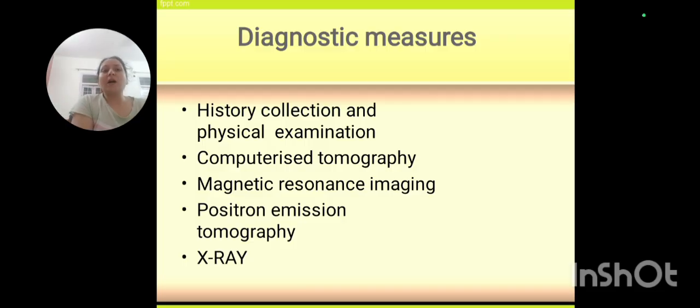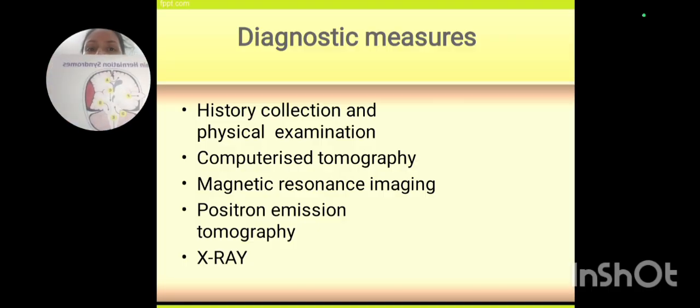Okay, now this is one of the complications. Before we start with the diagnostic measures, there is a second complication which is very important. Hemorrhage is the first complication. The second complication is herniation. I have already floated some pictures in the group itself. This is called brain herniation.